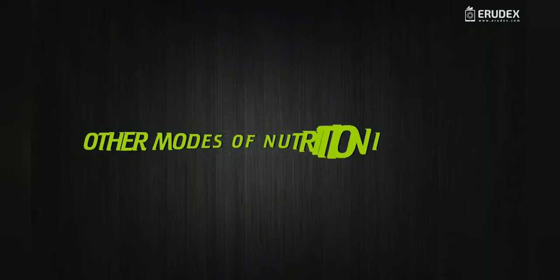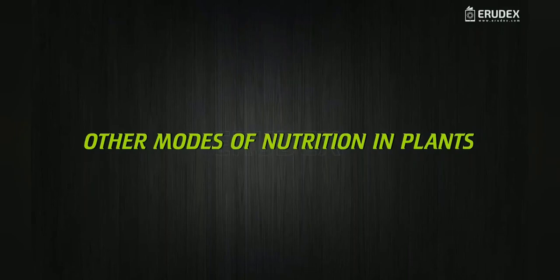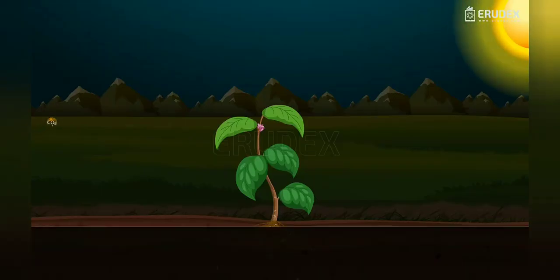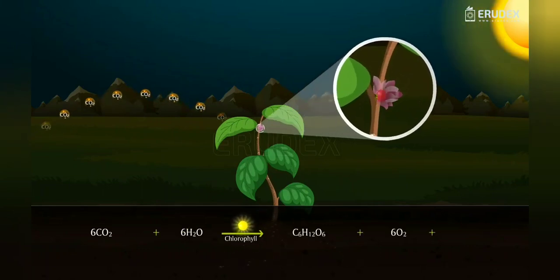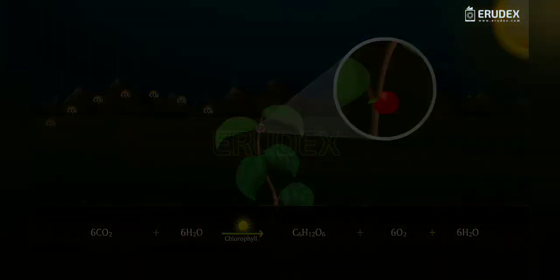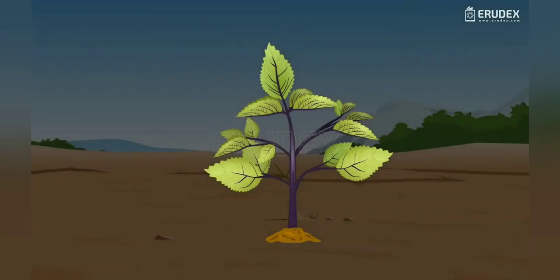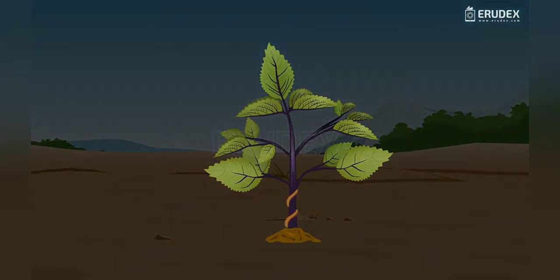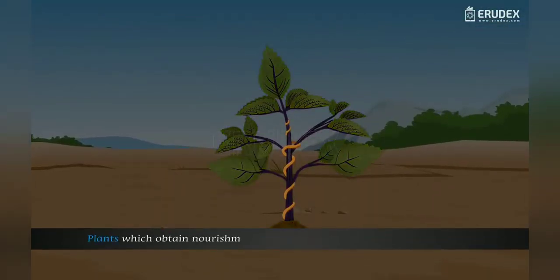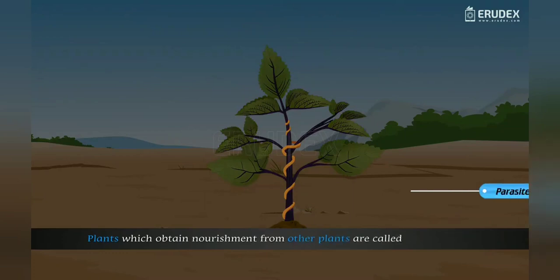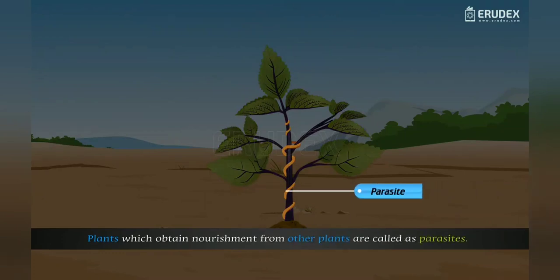Other modes of nutrition in plants. As we know, most of the plants perform photosynthesis and synthesize their food. Some of them exhibit heterotrophic mode of nutrition by depending on plants which synthesize food. Such plants which obtain nourishment from other plants are called parasites. Parasitism is an example of heterotrophic mode of nutrition.